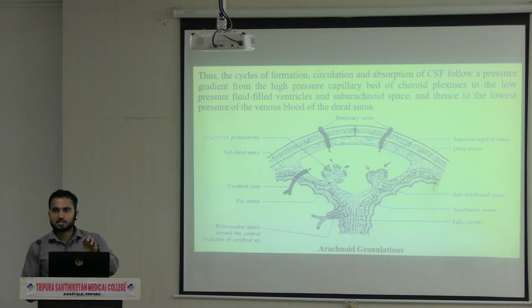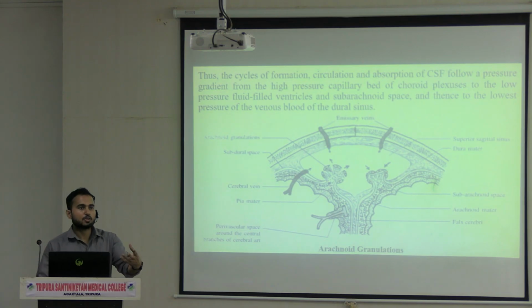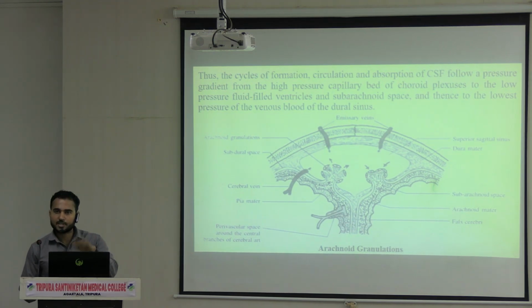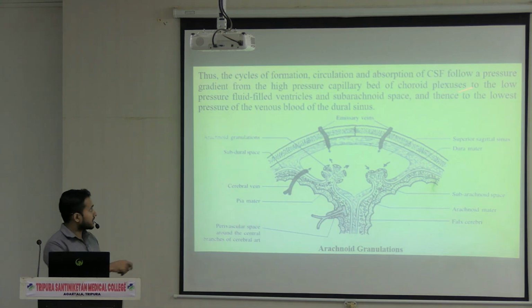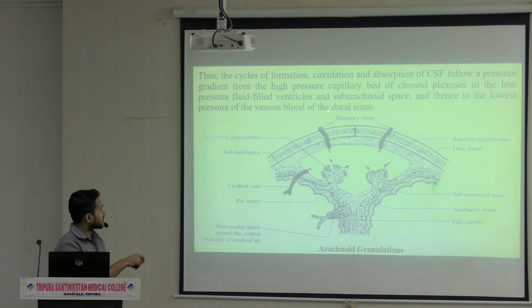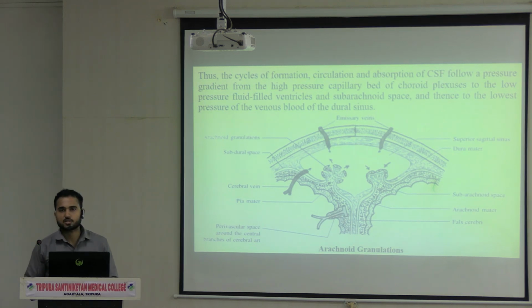The capillary plexus where the blood is flowing has high pressure, because from there the production is taking place. Then to the low pressure filled ventricles, where the pressure is low. And next, in the subarachnoid space, the lowest pressure is the venous blood in the dural sinuses.